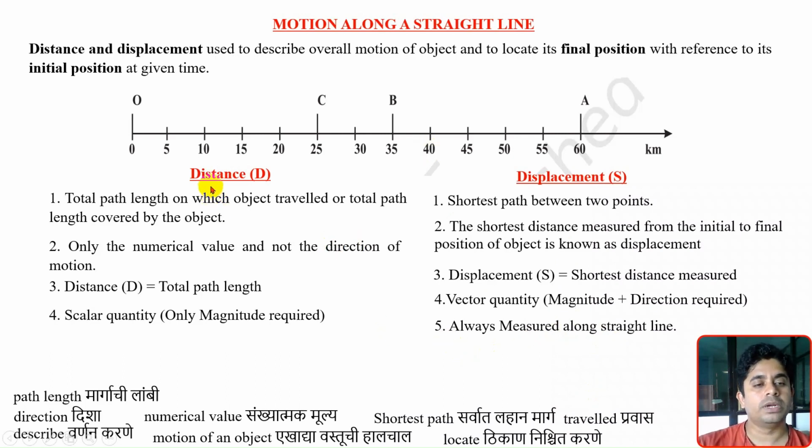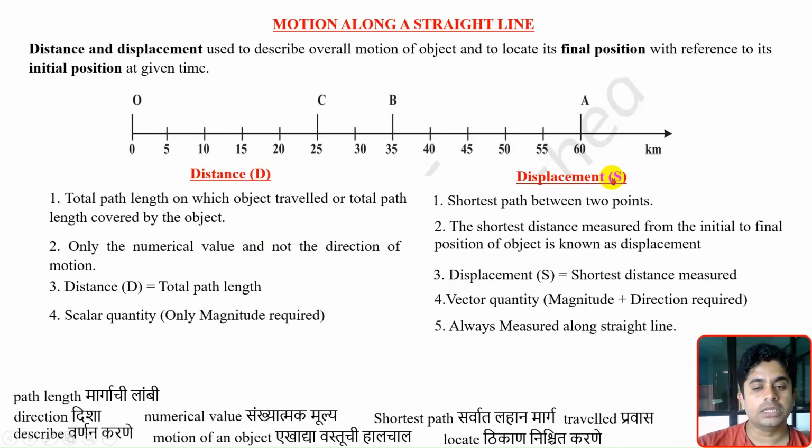So this is the comparison between distance and displacement. The important thing to remember is that distance is a scalar quantity. Only magnitude is important, no direction required. We are not considering any sign convention for distance. But for displacement, we are bothered about the shortest distance we have to choose between the initial position and the final position.